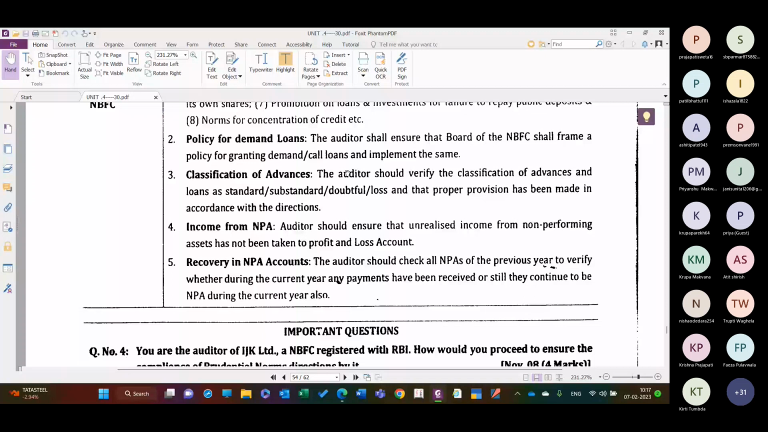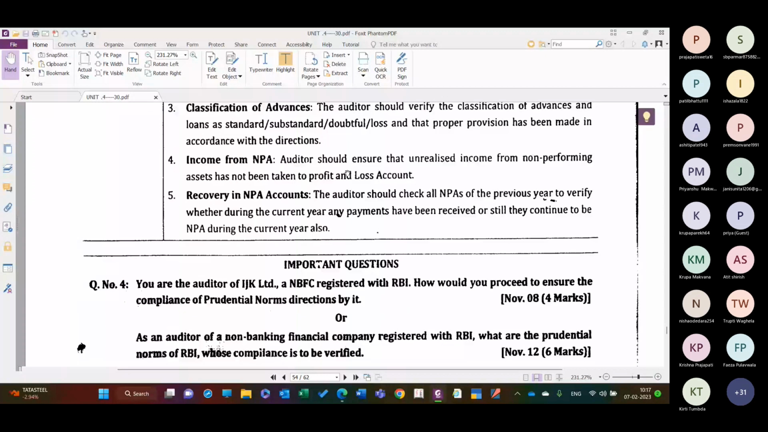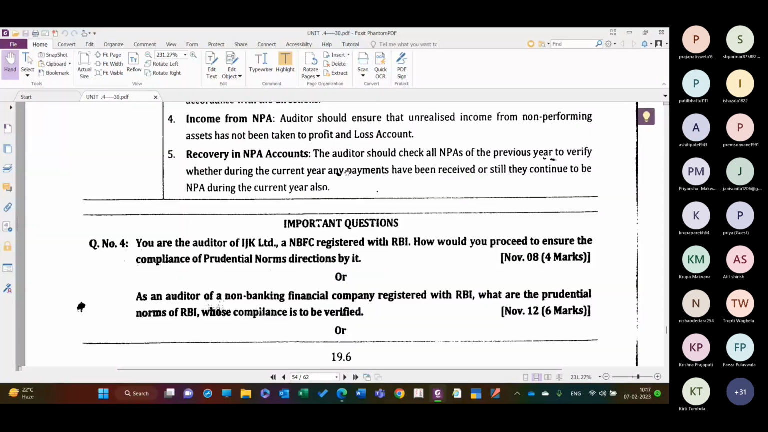Yes, sir. Recovery in NPA accounts. The auditor should check all the NPAs of the previous year to verify whether during the current year any payment has been received or whether they continue to be NPA during the current year also. तो वो भी आपको NPA के बारे में सोचना है. Is it clear?